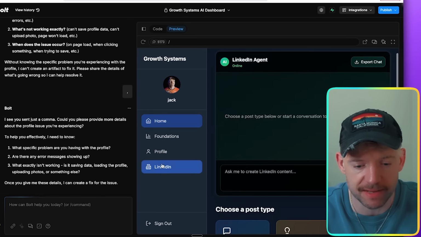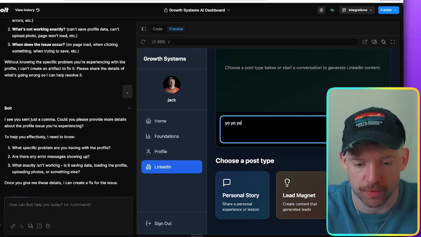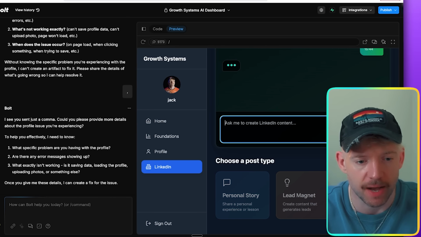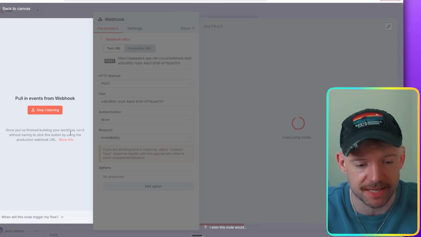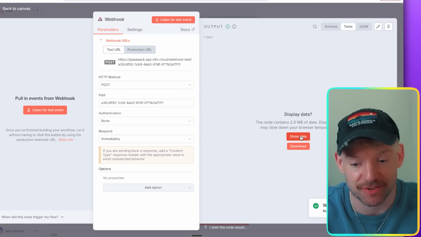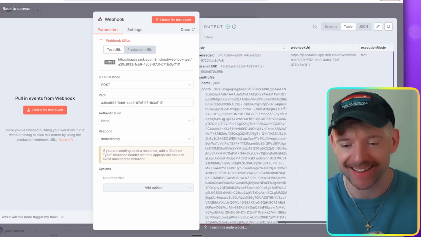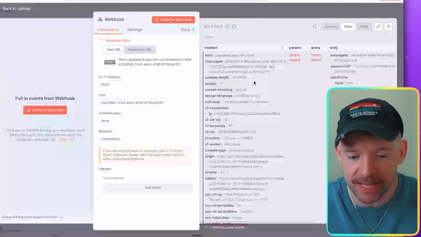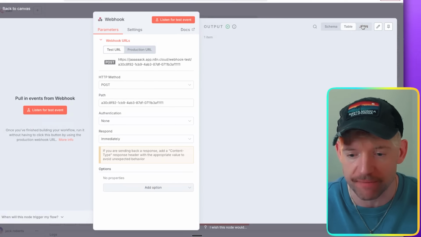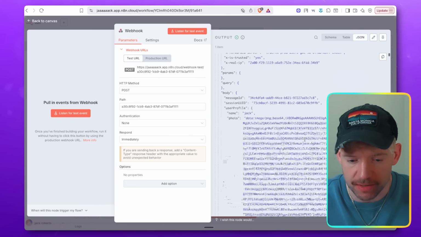Come back over, come down to LinkedIn, and I could say something like yo, yo, yo, send that one off, beautiful. And then we come over to N8N and see if this is connected. And it has. Cool. So let's just show the data, which is code for really cool freaking news. And guys, look at this. We have everything here. So I'm really keen to see now, has it brought through everything? If I come down to JSON, cool. And let's have a look at what we've got.